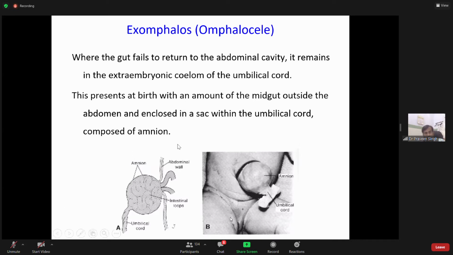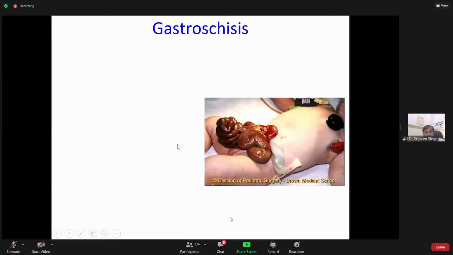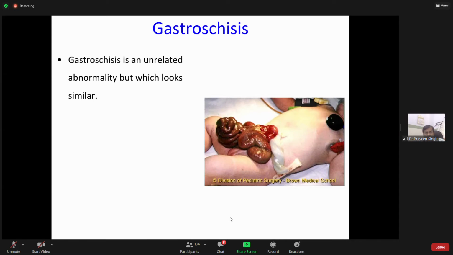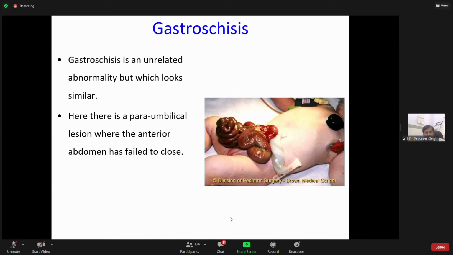Then we will see the difference between the two. The similar condition is called gastroschisis. As you can see, here also the intestine is outside. Unrelated abnormality, but looks similar. Here there is a para-umbilical lesion where the anterior abdomen has failed to close. There is a para-umbilical lesion and the anterior abdominal wall has failed to close. Because the anterior abdominal wall failed to close, the intestine is outside.